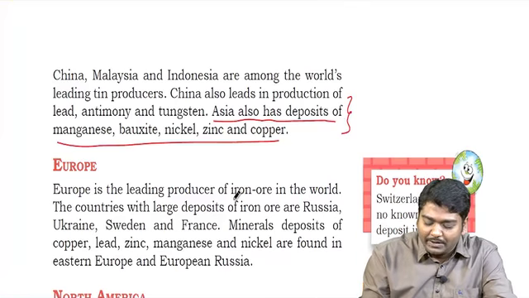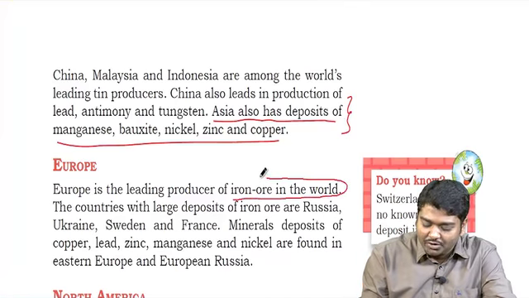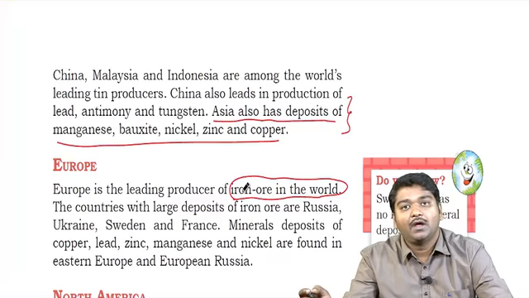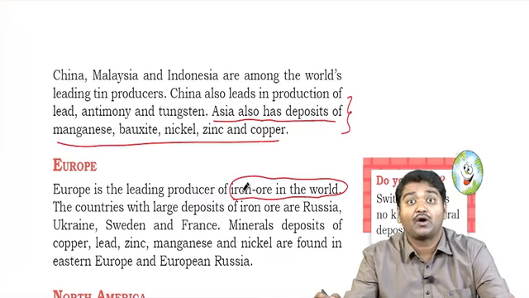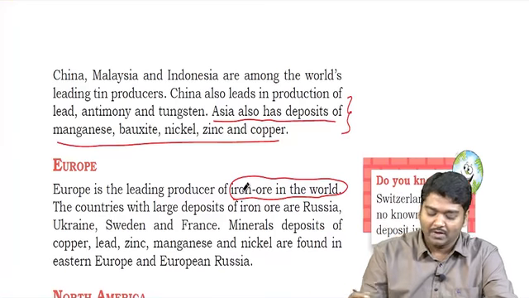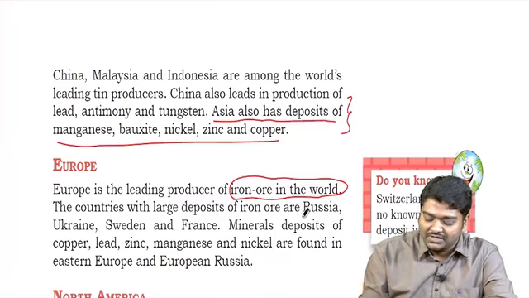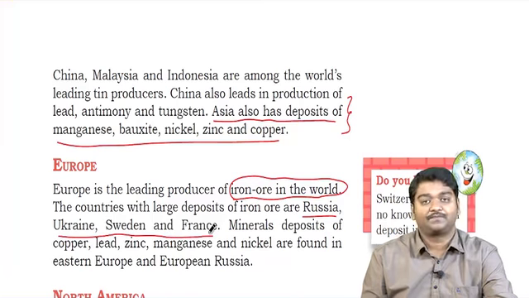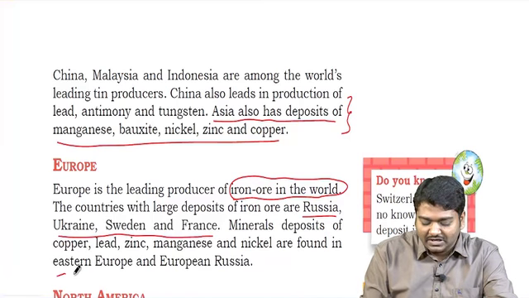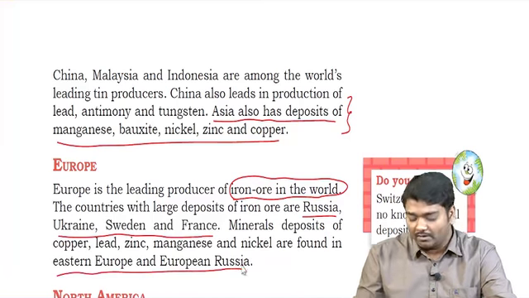Europe is the leading producer of iron ore in the world. Today the statistics has changed. Yes, Europe is still producing, but along with Europe, India and Australia are also producing iron ore. The countries with large deposits are Russia, can you see? Ukraine, Sweden and France. Minerals are present in Eastern Europe and European Russia.